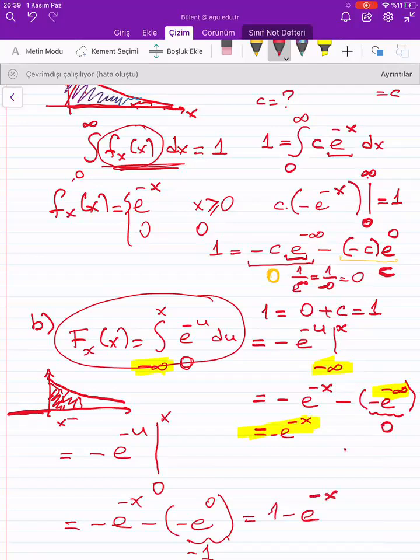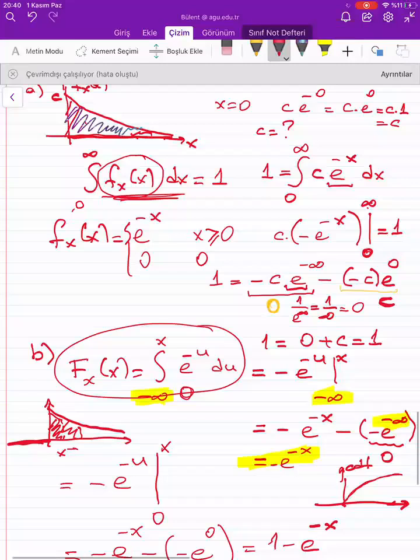Okay, so the area under the curve is always 1 minus e to the power minus x. So when x is 0, this is 0, and our cumulative distribution function, our CDF, will have such a graph like that. Okay, so I hope you got the main idea.